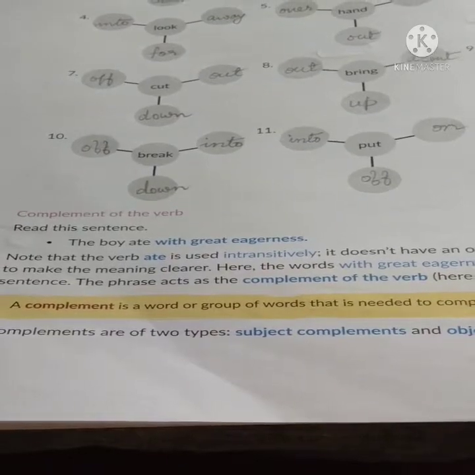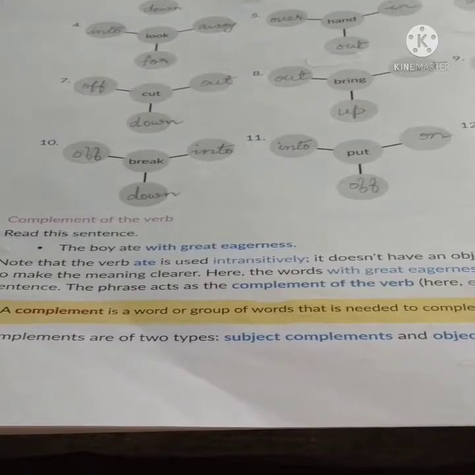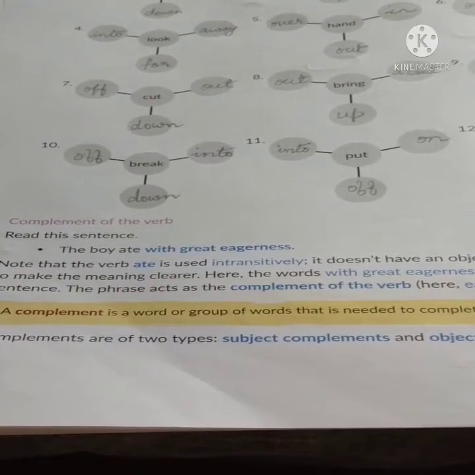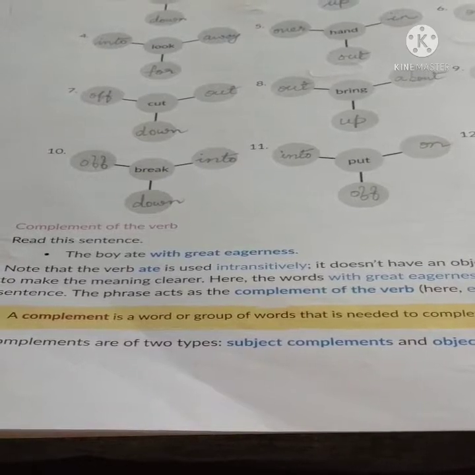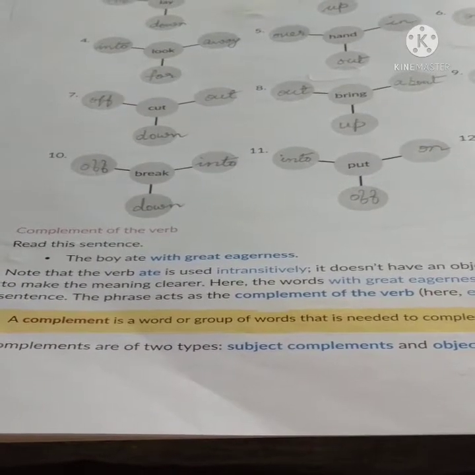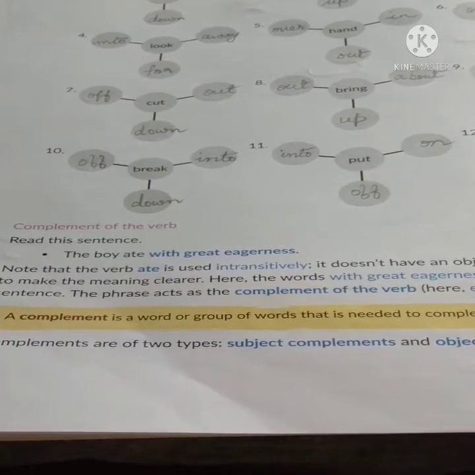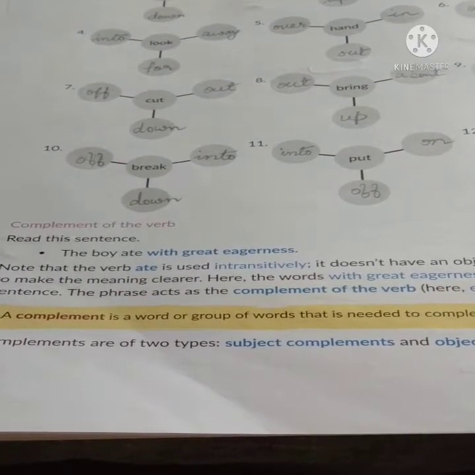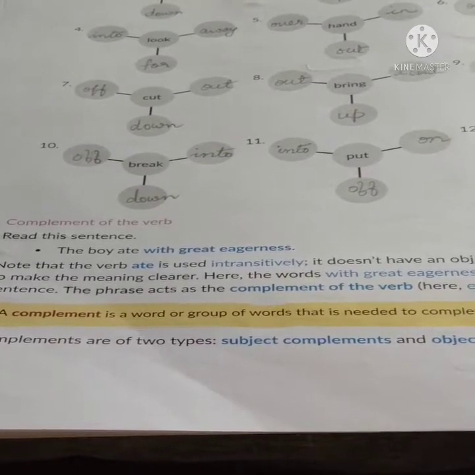There are two kinds of complements, that is subject complement and object complement. We all know that the subject is always placed before a verb and the object is always placed after a verb. So we have to see whether the additional words used as complements are meant for the subject or the object.